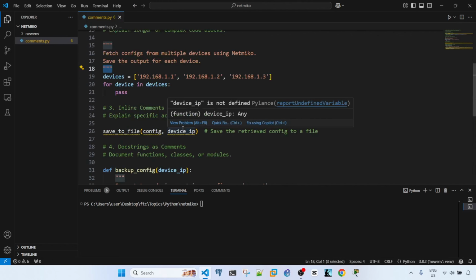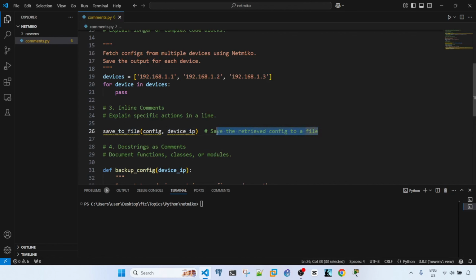Okay, now let's talk about inline comments. So inline comments explain specific actions in a line. And this is an example here. So we're saying that this line of code saves the retrieved file to a variable.